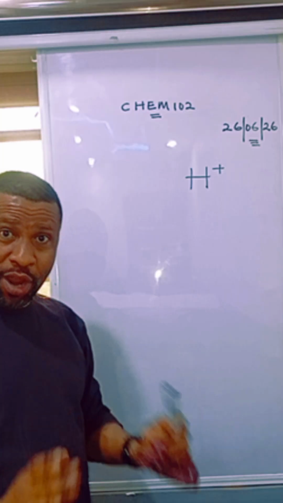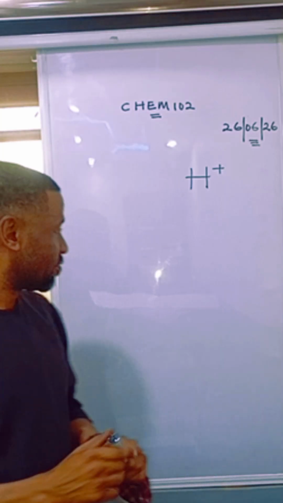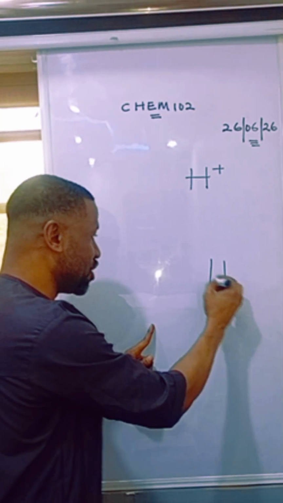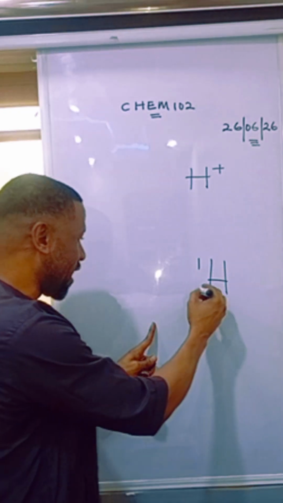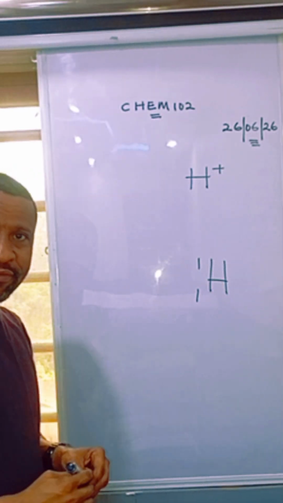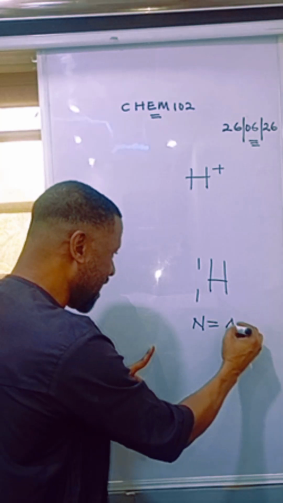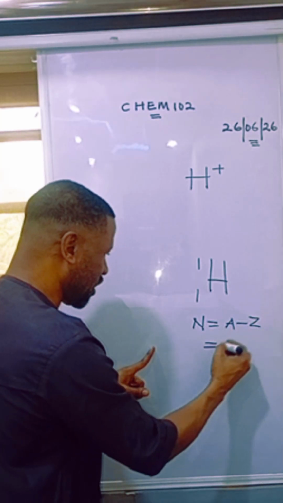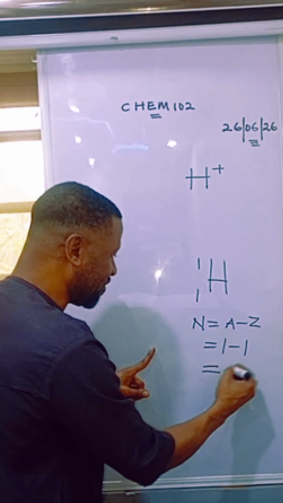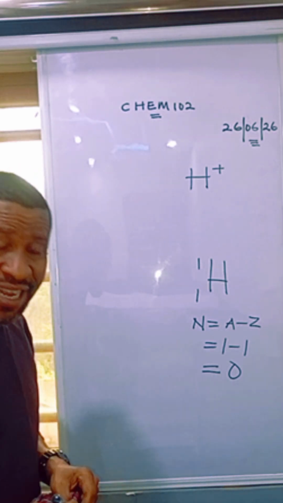The normal hydrogen has mass number 1 and atomic number 1. The number of neutrons is A minus Z, which is 1 minus 1, giving 0. There is no neutron there.